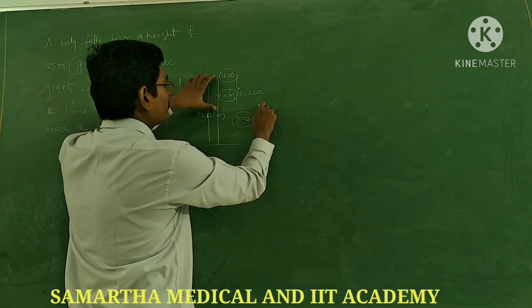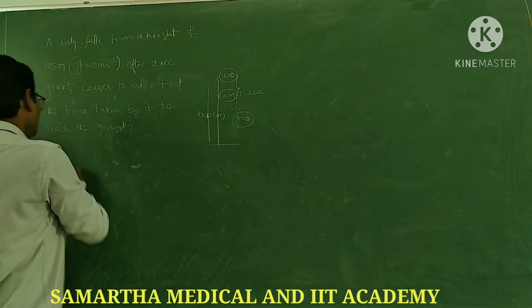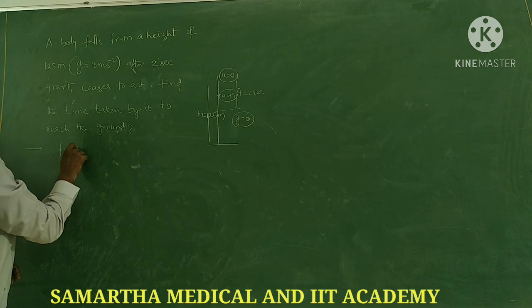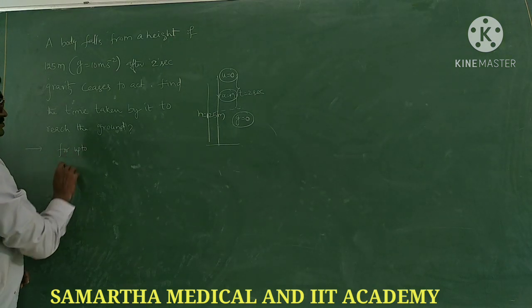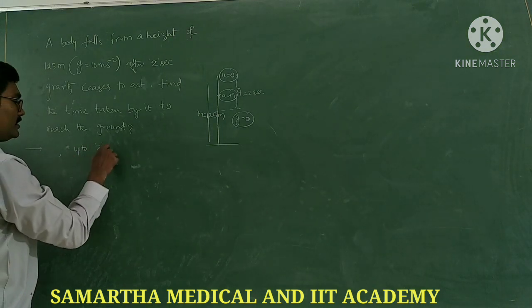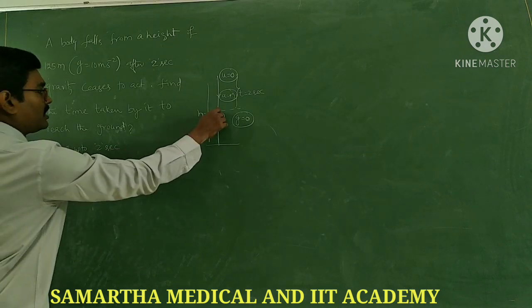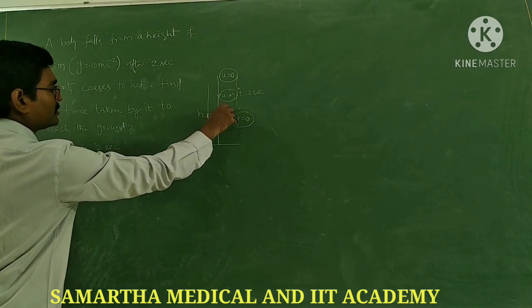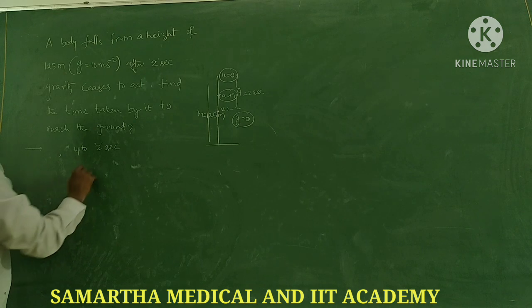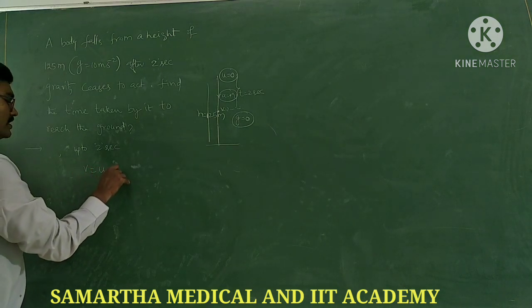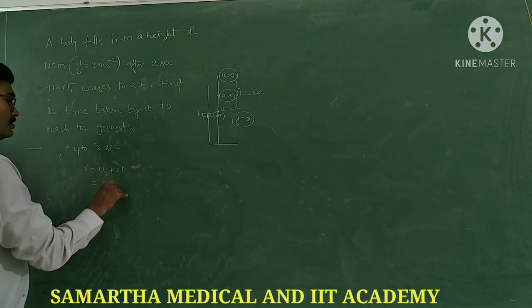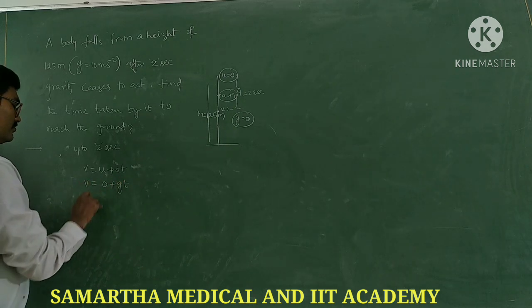For up to 2 seconds, I need to calculate the velocity it acquires here. So v is equal to u plus at. u is 0, a is g, t is t, so v is equal to gt.